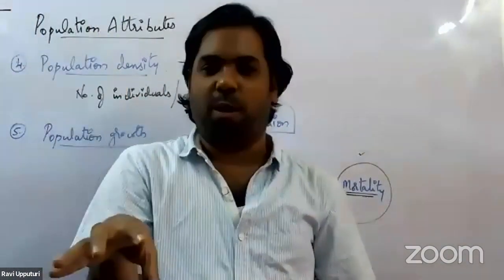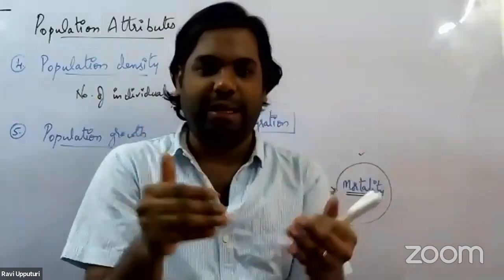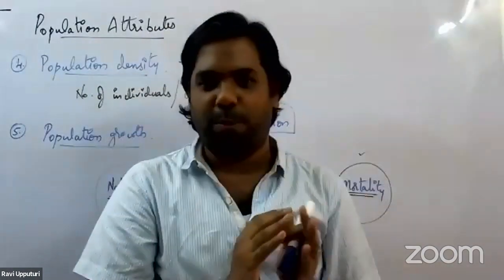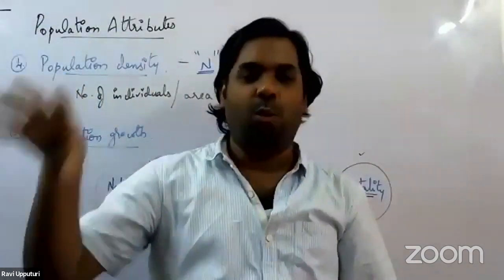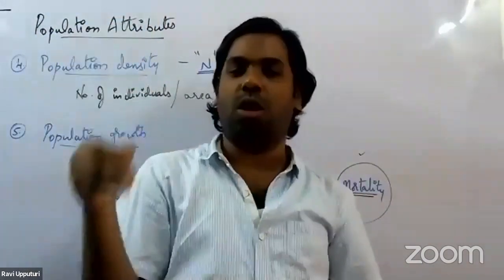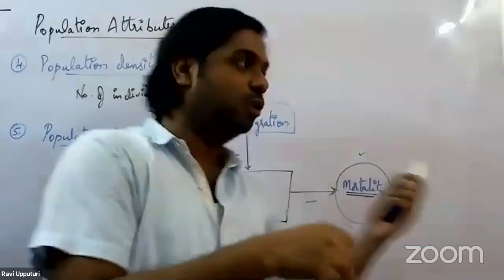So we have an initial population, say in 2019, there was one particular population. Now we want to identify in 2020 whether the population has increased or decreased. So how do we do it? So how do we calculate it?